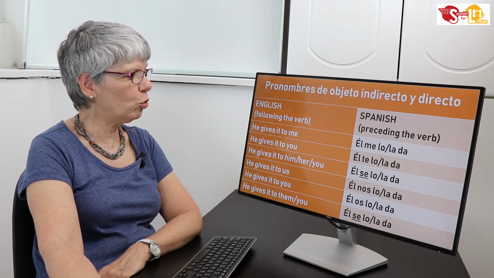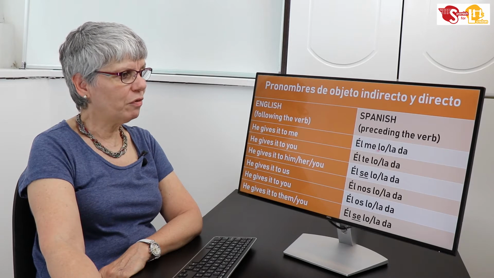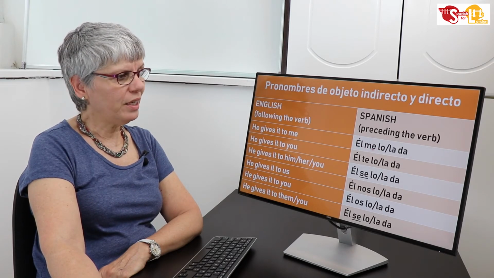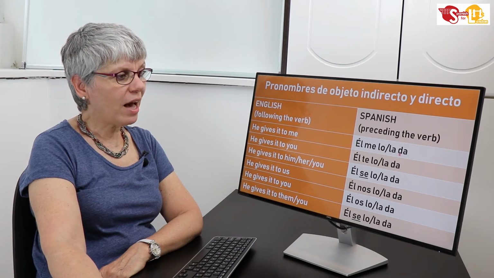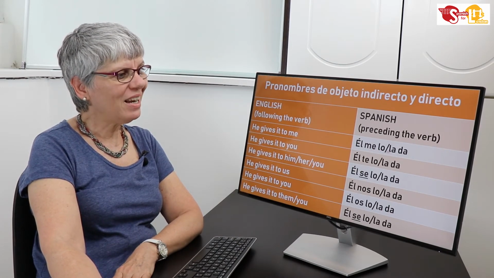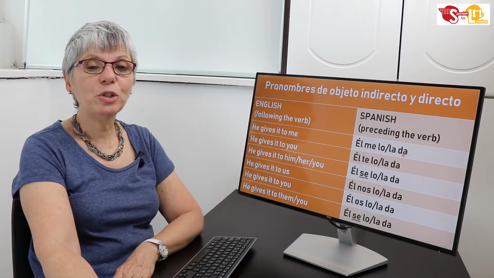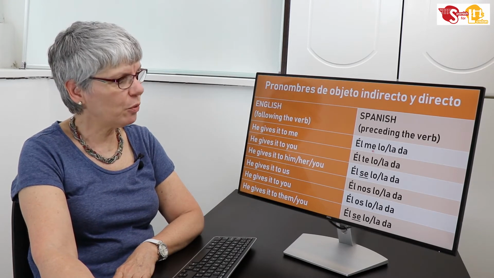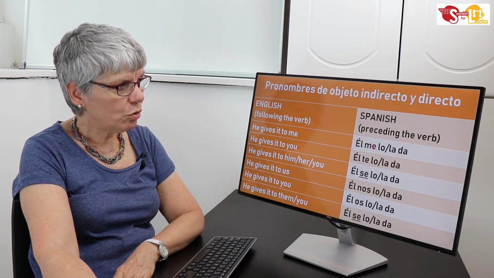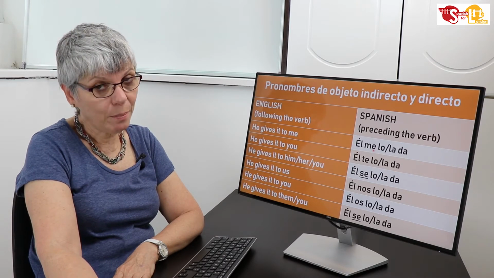So I have two forms, one following the other. So he gives it to me, él me lo da, if I'm talking about a masculine item, or él me la da if I'm talking about a feminine item. Él me lo da o él me la da.